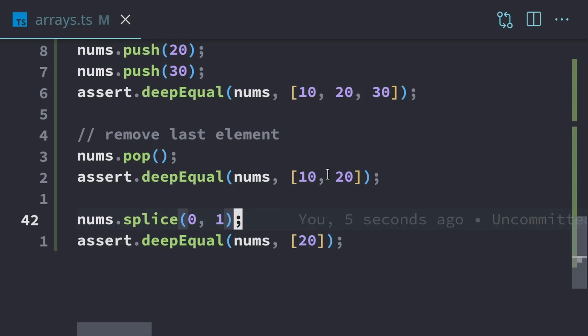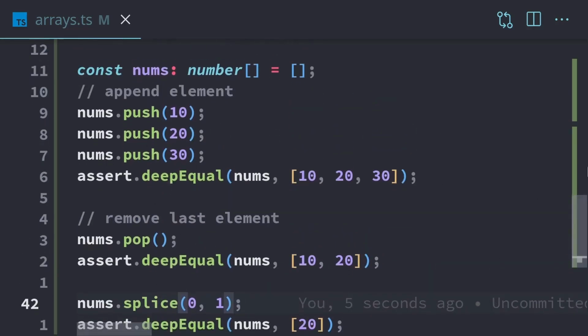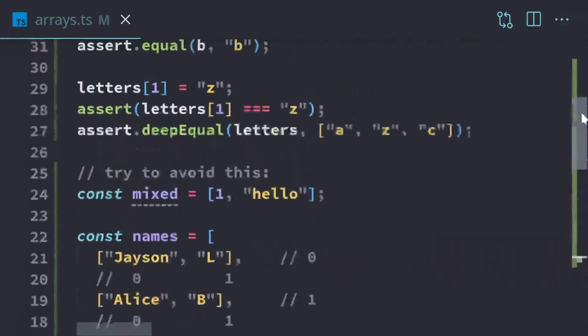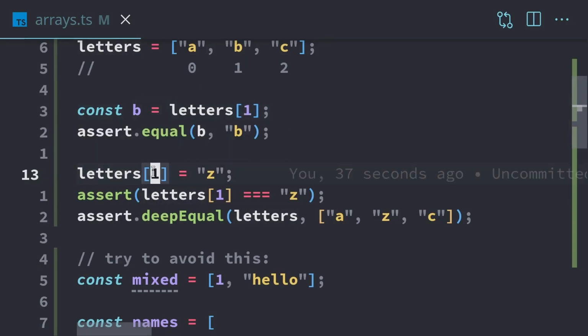Arrays have a lot of additional functionality, and we may cover some of it throughout the course. However, the main things we'll be using are splice, pop, and push. And so I just want to emphasize these are going to be your main ones you're using all the time. And we don't want to forget that we can also access individual elements using the brackets with the index. And we can assign individual elements using the brackets with the index again, just on the left side of the equals. So reading is on the right side and writing is on the left side.